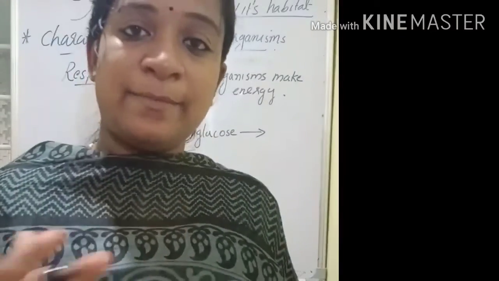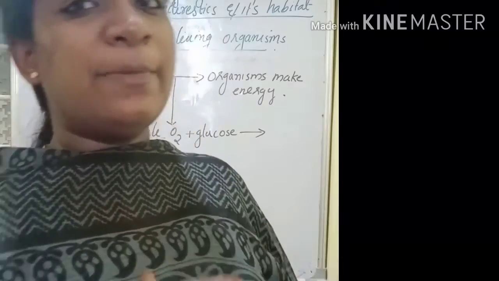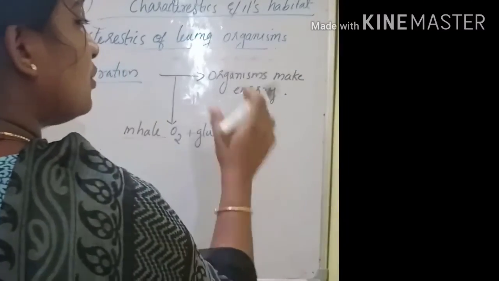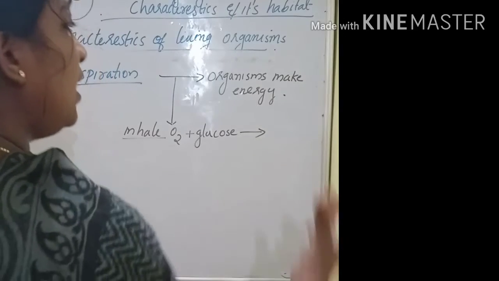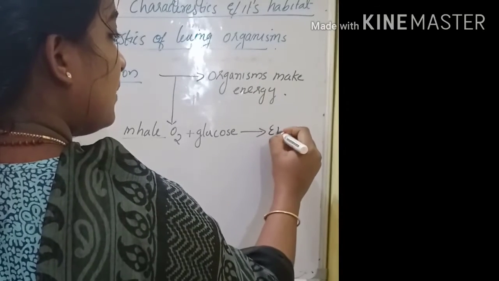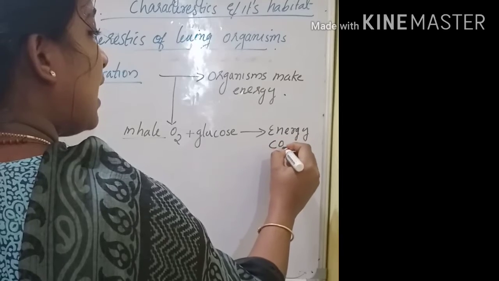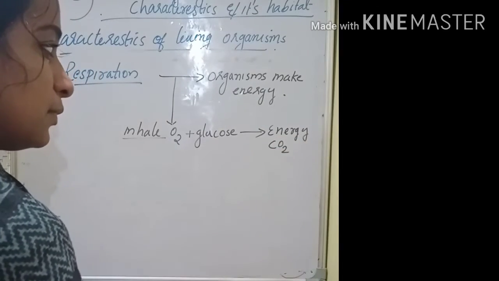Our body is made up of cells, so it is all happening inside the cell. Oxygen and glucose are given into our cell. From there they make energy, carbon dioxide and water.